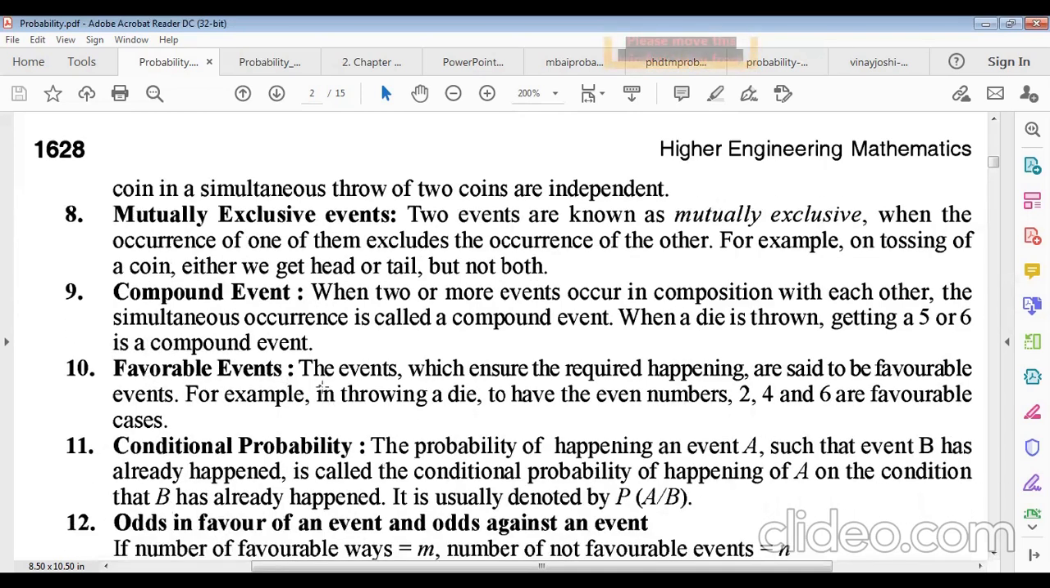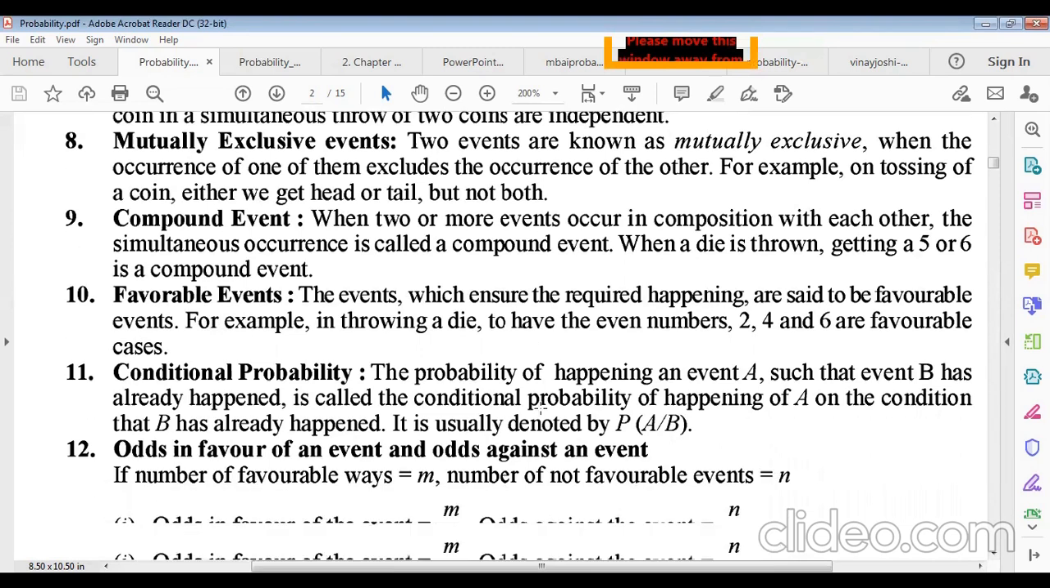And favorable events, the events which ensure the required happening are said to be favorable events. For example, in throwing a die to have an even number, suppose 2, 4, 6 are favorable cases. So this is the example for favorable events.